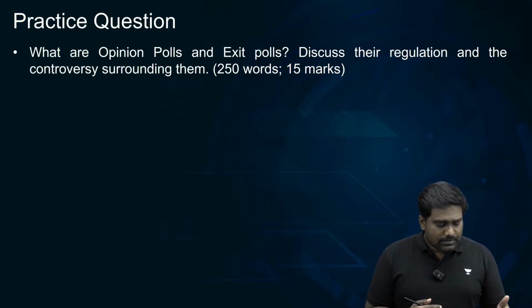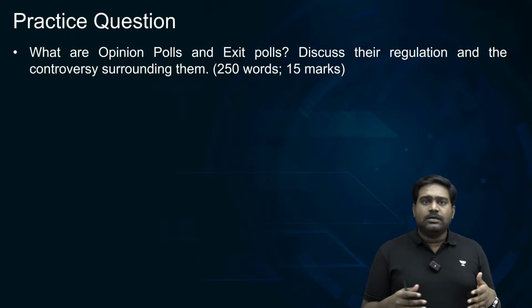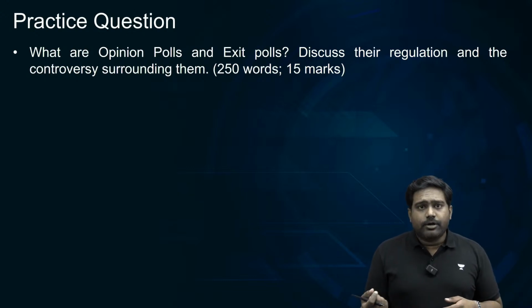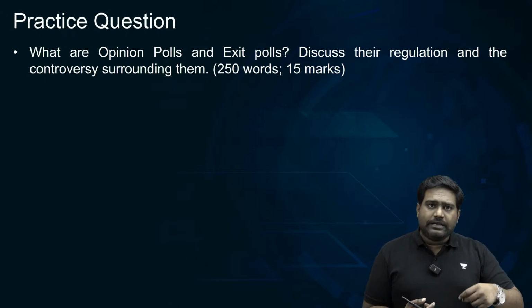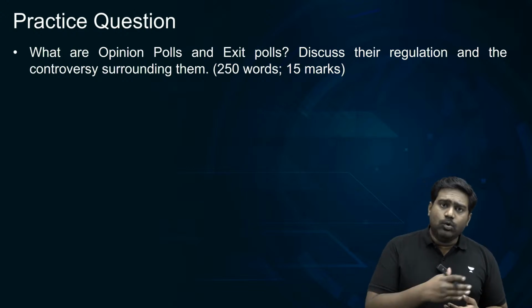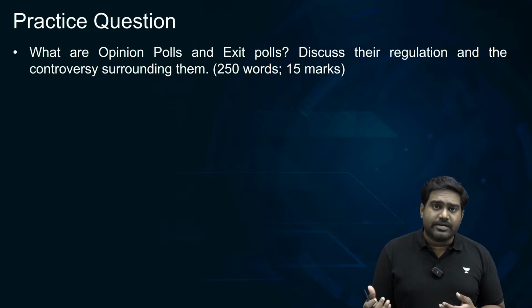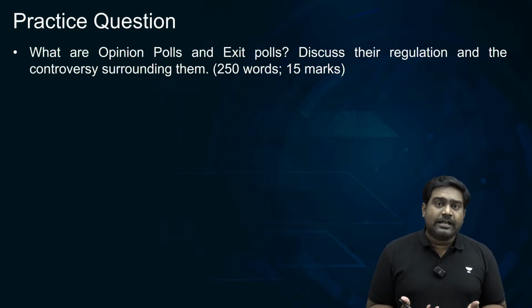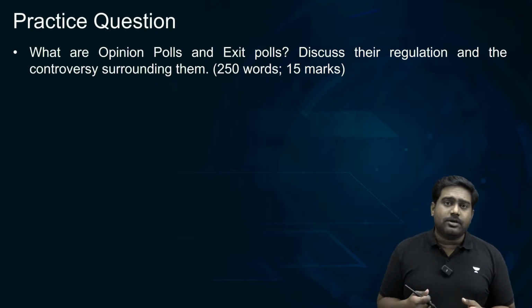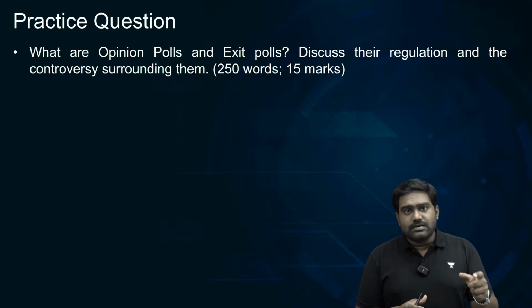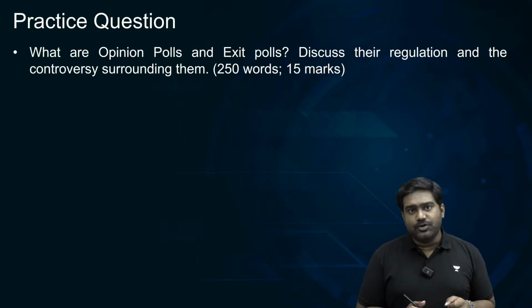However, there is the broader impact on the psyche of the voter, and the broader impact on the stock markets, because let's say exit polls are predicting a certain result and something else happens on the actual result day, this could lead to wild swings and fluctuations in the stock markets, especially in important states, large states, or in the case of national elections. And this could have very serious economic consequences. So this is where concern comes up regarding the integrity of exit polls, the methodology that they are using.